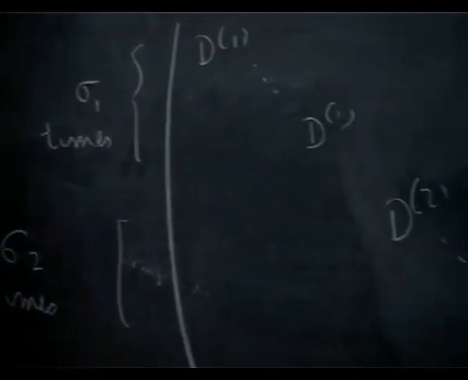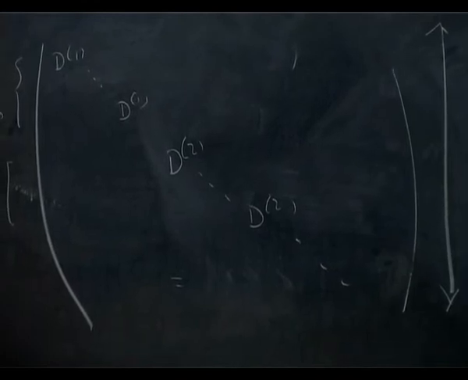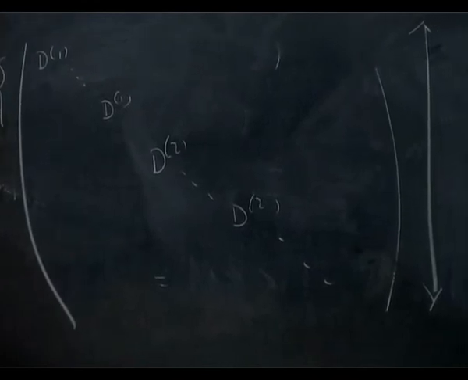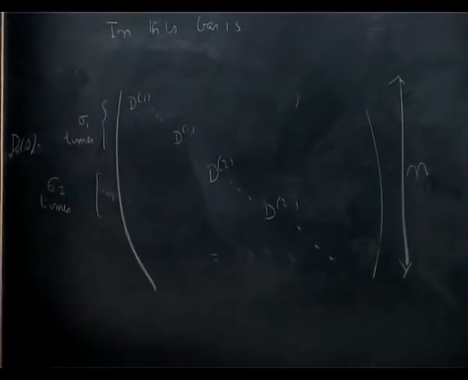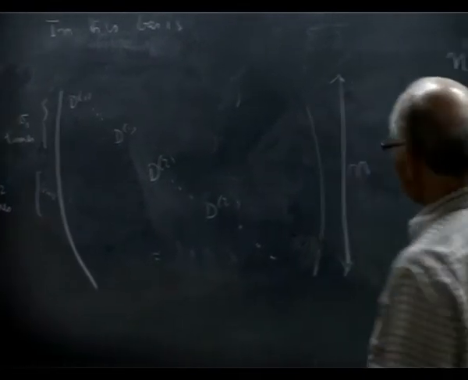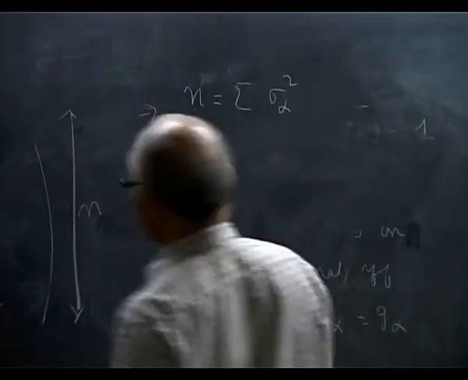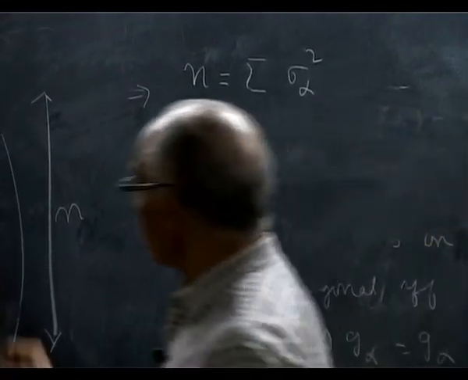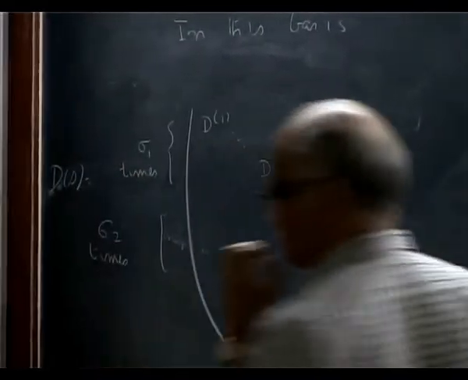But what is the total length? It is acting on the group algebra. So what is the total length here? The order of the group is n. So you get a sum rule. What is the sum rule? By comparison, this is one of the most important sum rules. n equals the sum of sigma alpha squared, because each sigma alpha occurs sigma alpha times. This is sigma 1 squared plus sigma 2 squared plus sigma 3 squared. So you get this rule,